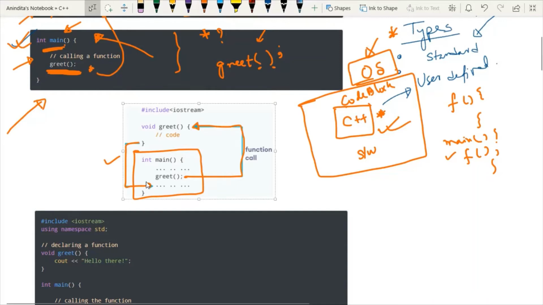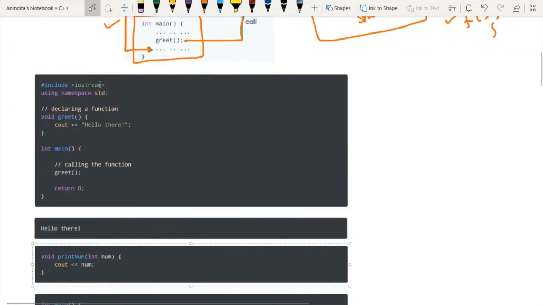Now let's see how to define it. I have explained in the previous class what is the meaning of these two lines. This header file iostream is needed so that the predefined function cout can be understood by the code. Basically, the definition of cout is written inside iostream.